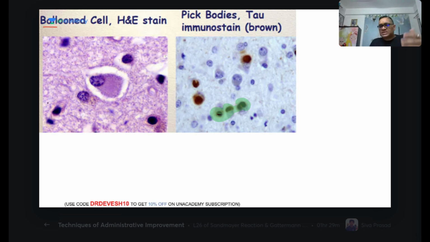Here you can see, just like Alzheimer disease, they also have tau. Just like Alzheimer disease, they have gyri atrophy. Just like Alzheimer disease, they will also have hydrocephalus ex vacuo. Clear?